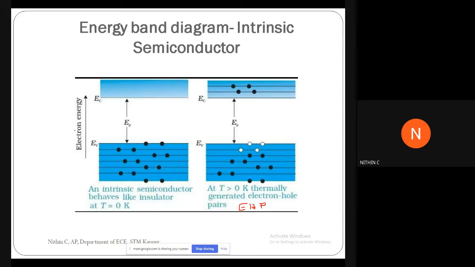It should be marked properly as we are actually drawing the energy of electrons. Electrons and energy are marking. We are actually drawing the electron energy. Which merely means that the electrons in the valence band will be having a lower energy than the electrons in the conduction band. So if you are analyzing this figure, which are the electrons which are having highest energy? These electrons, right? Electrons in the conduction band are having more energy when compared to the electrons in the valence band. And these electrons in the conduction band are responsible for the conductive nature of the material.